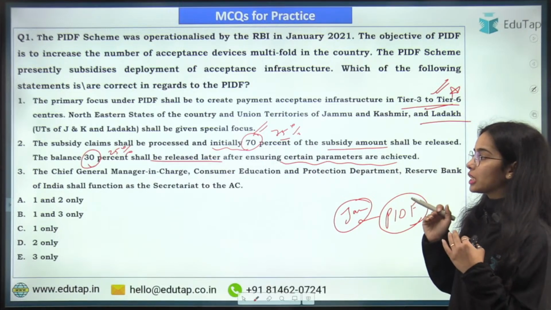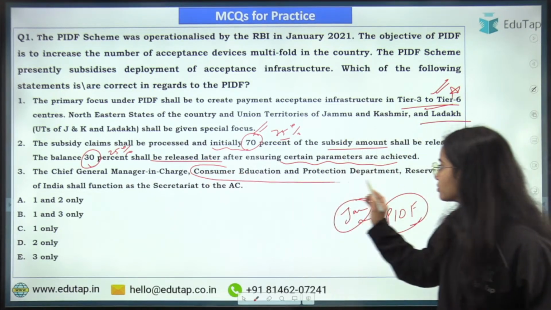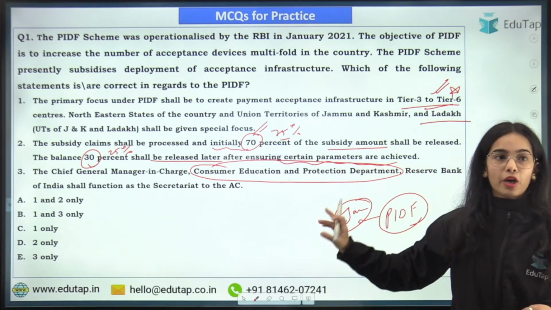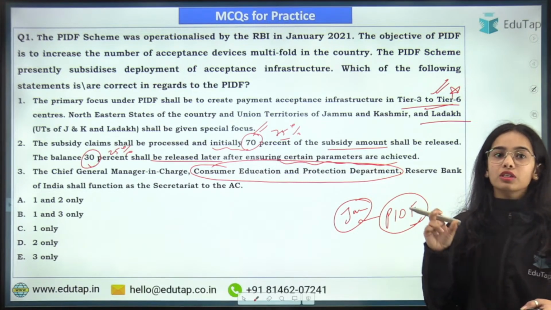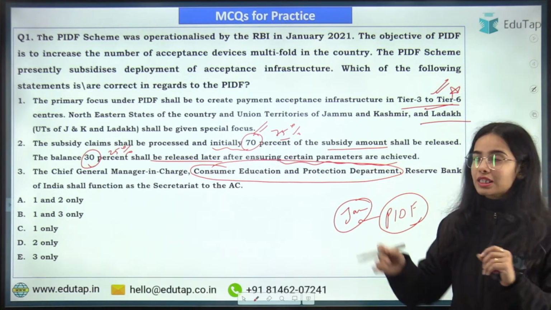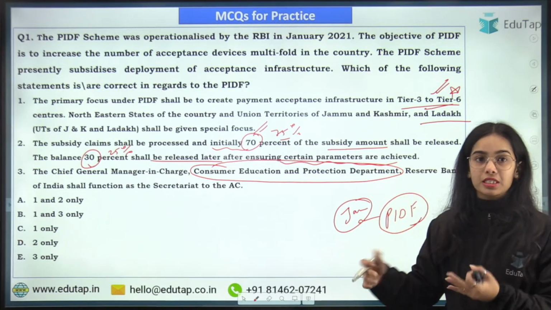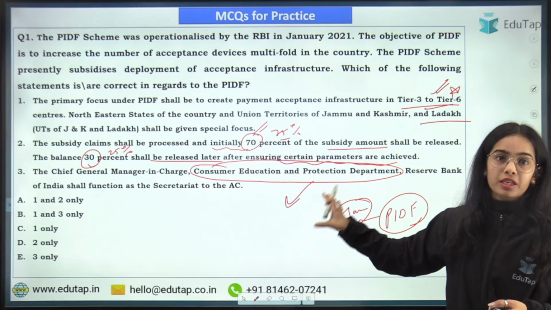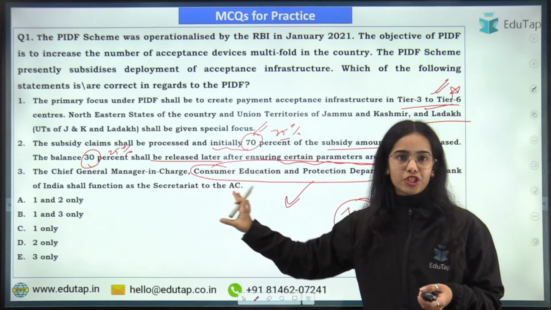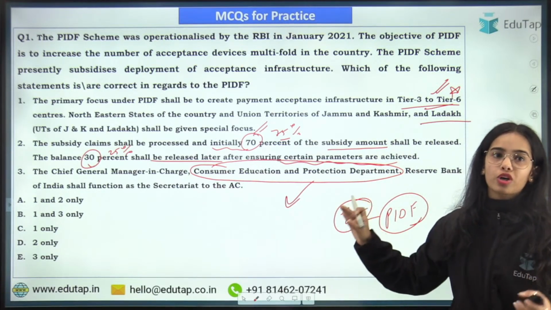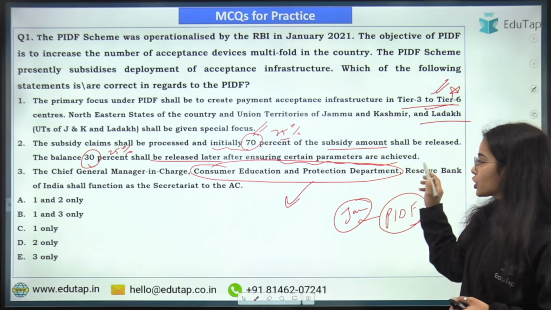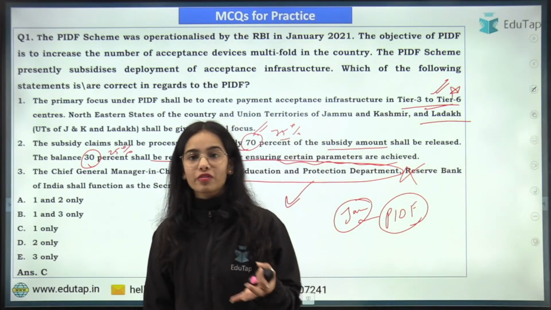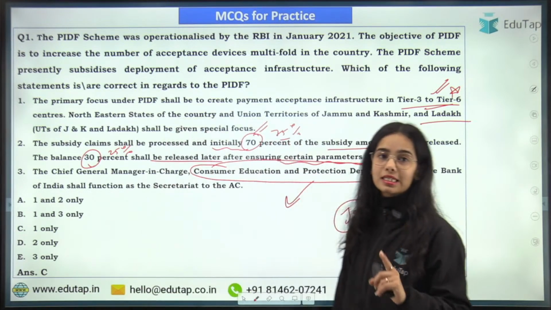The Chief General Manager in charge of the Payment and Settlement System Department of the Reserve Bank of India shall function as the Secretariat of the Advisory Council, because remember that here we are talking about the payment acceptance, the payment devices. So the Payment and Settlement System Department shall be involved in this PIDF scheme, not the Consumer Education and Protection Department. So this is also wrong. So only the first statement is correct and that's why the answer is C. All of you have given the right answer. Okay, C is the right answer here.